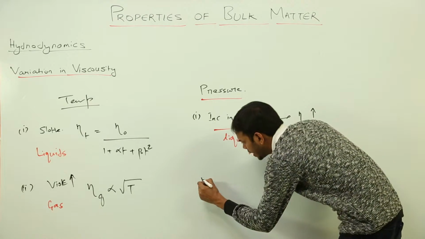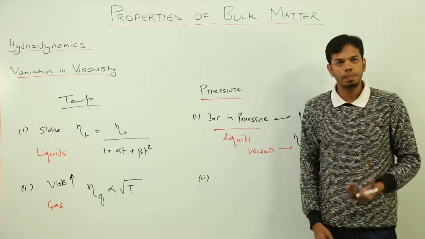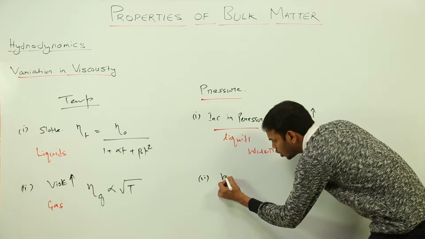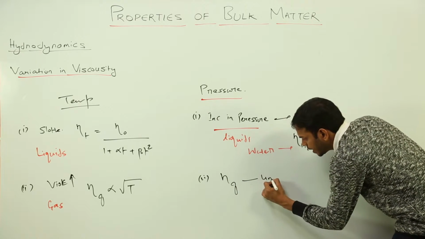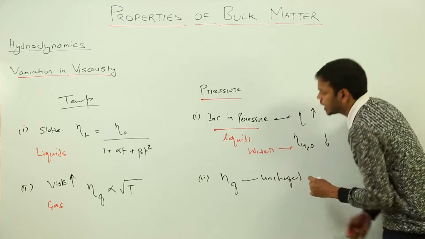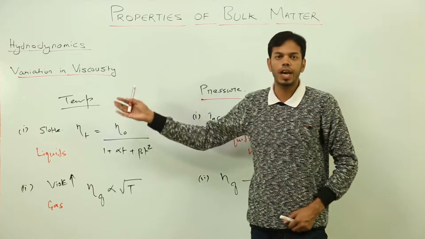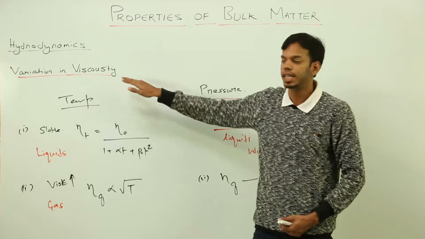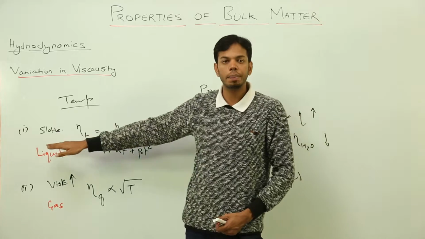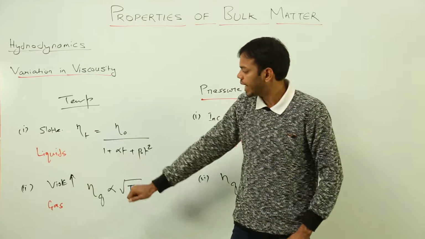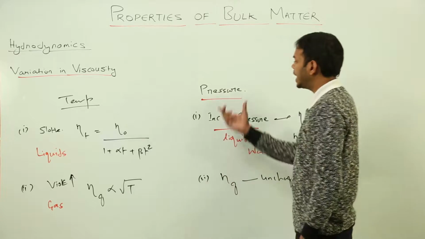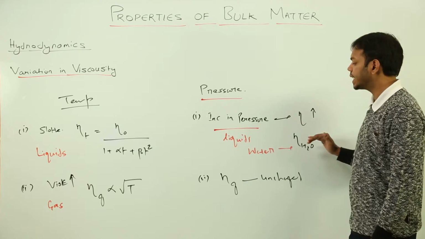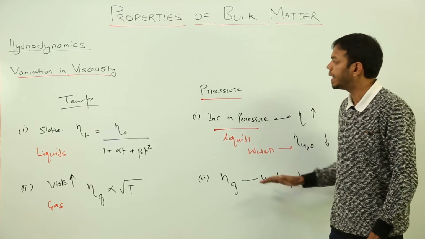Second, for gases, with an increase in pressure, the viscosity of gases remains unchanged, because pressure has no effect on the viscosity of gases. So it will remain unchanged even if you increase or decrease the pressure of the gas. So for variation in viscosity, we have four things. Number one, viscosity depends on physical factors like pressure and temperature. With an increase in temperature, the viscosity of liquids decreases, whereas for gases it increases. With an increase in pressure, the viscosity of liquid increases, but for water it decreases, and the viscosity of gas is independent of change in pressure.